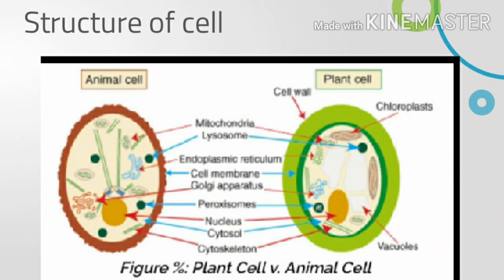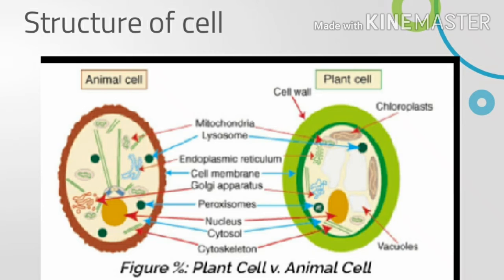Mitochondria. The function of mitochondria is to carry out respiration for releasing energy from food. Vacuole. The function of vacuole in an animal cell is to hold air, water, and particles of food. Cytoplasm. The function of cytoplasm is to carry out all the activities of the life process.